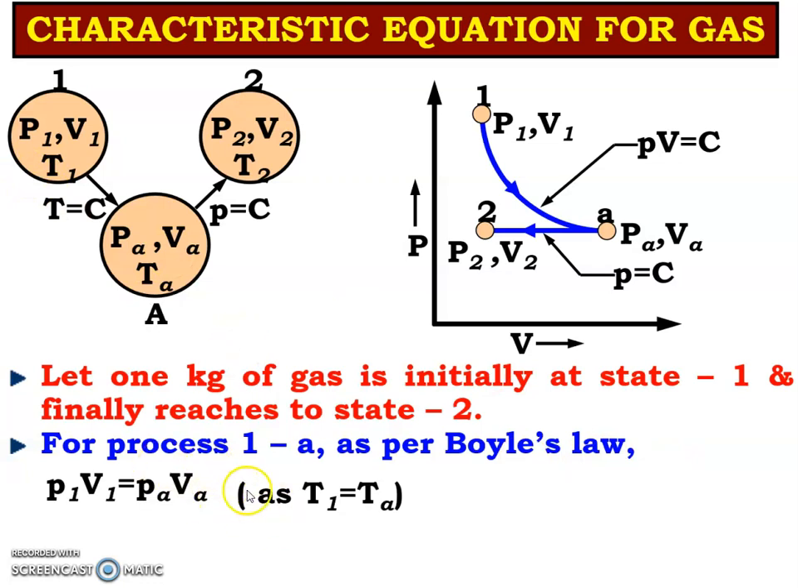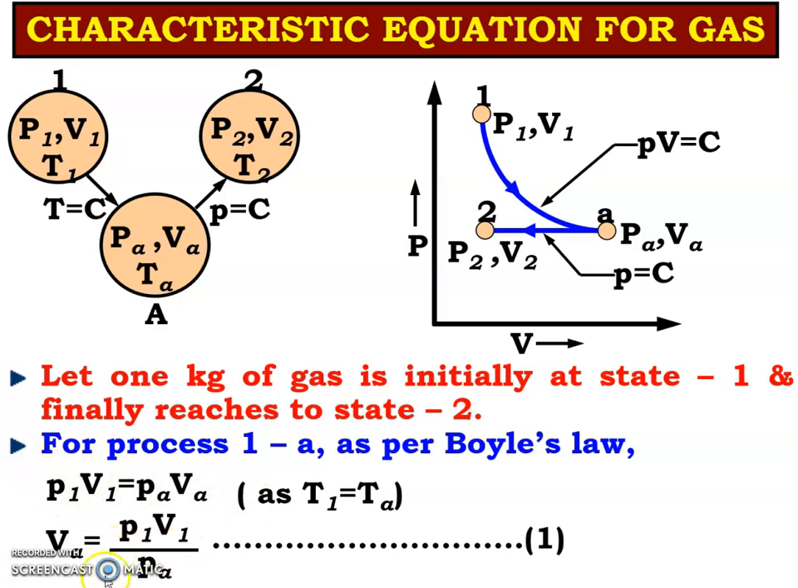and we know that for Boyle's law PV is equal to constant, so we can write P1 V1 is equal to PA VA because temperature is constant, as T1 is equal to TA. So from this equation we can write VA is equal to P1 V1 by PA. Let us call this equation number 1.